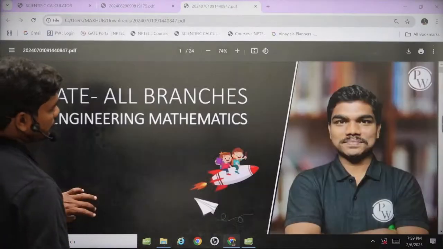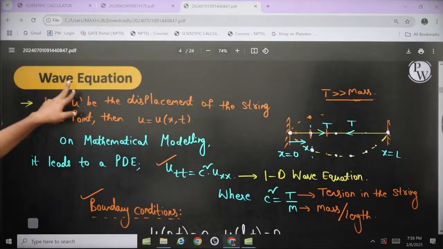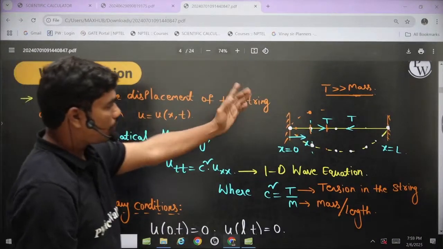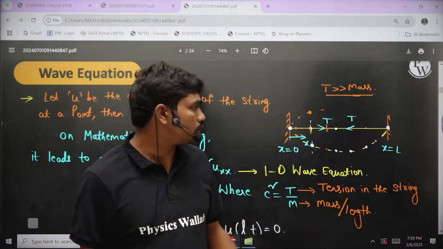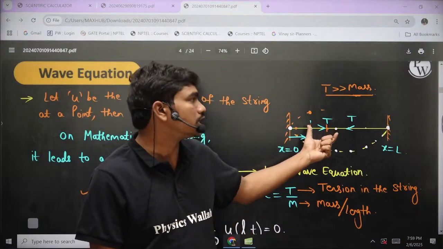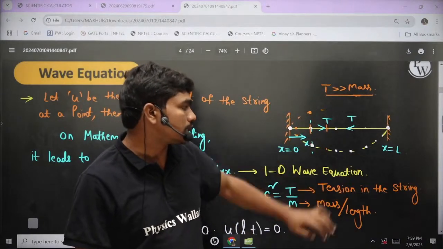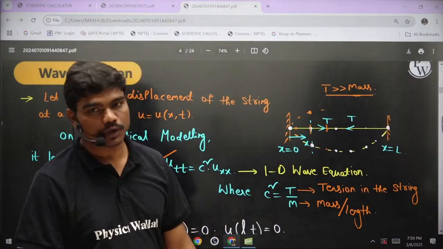Here it is. Yeah, this is the wave equation. So you can see the wave equation basically. Normally if you have two supports, like the cantilever supports, fixed supports, then if you tie a string tight, then definitely there is a tension in the string, and m is the linear mass density, and then this c square is nothing but T by m, which you get from the physics.